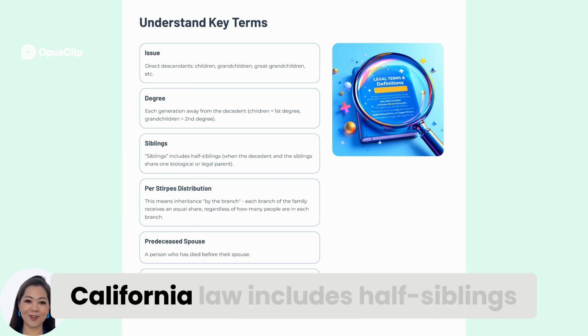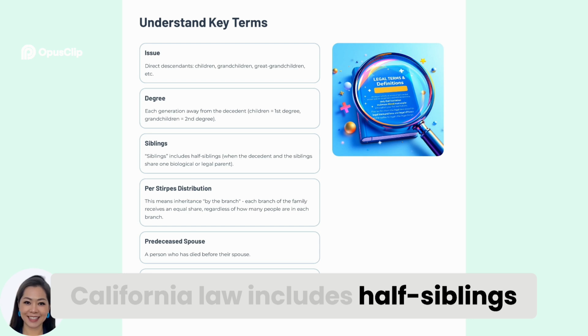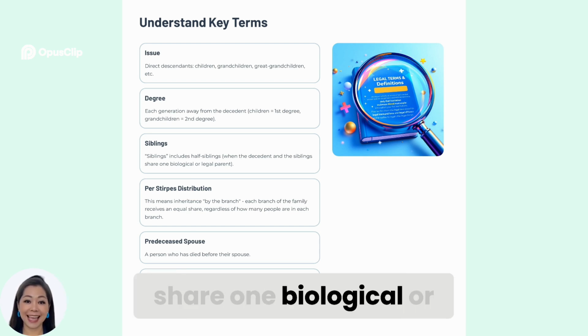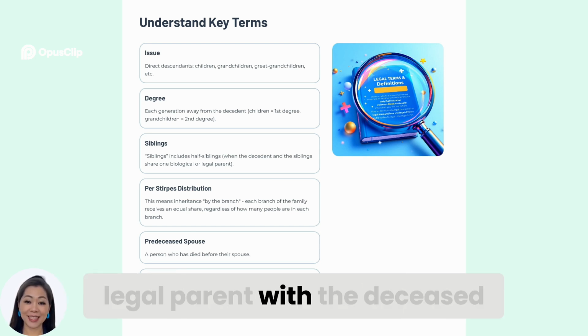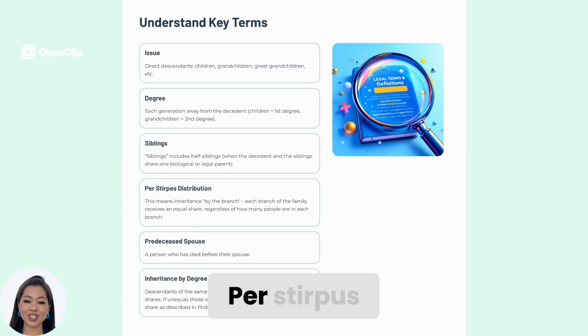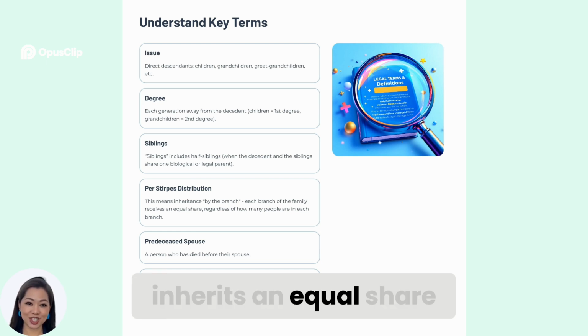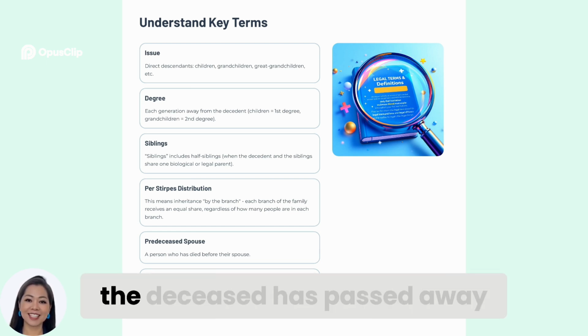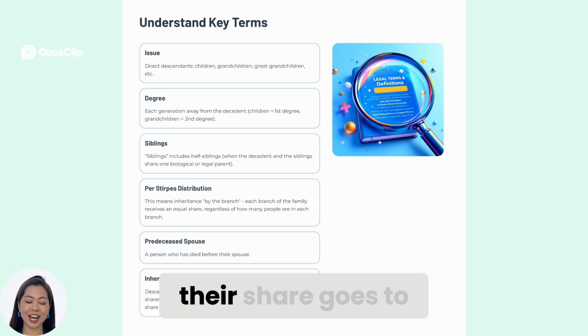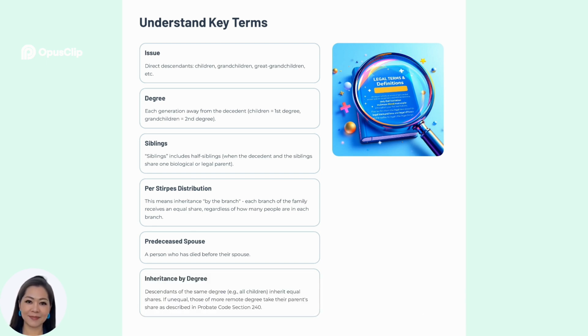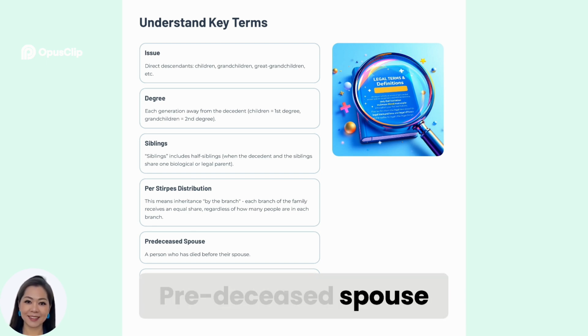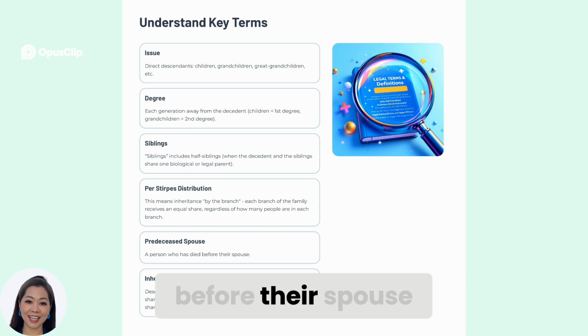Siblings. California law includes half-siblings, as long as they share one biological or legal parent with the deceased. Per stirpes. This is a legal term that means by the branch. It ensures that each branch of a family inherits an equal share. If a child of the deceased has passed away, their share goes to their children. Predeceased spouse. A spouse who died before their spouse.